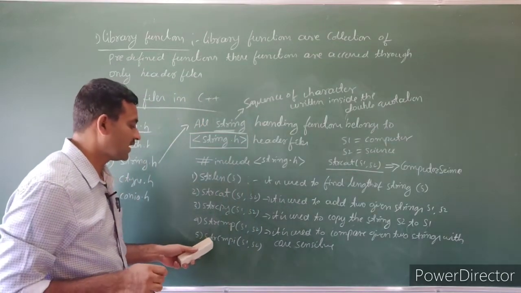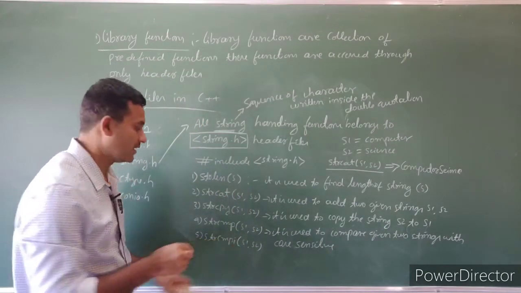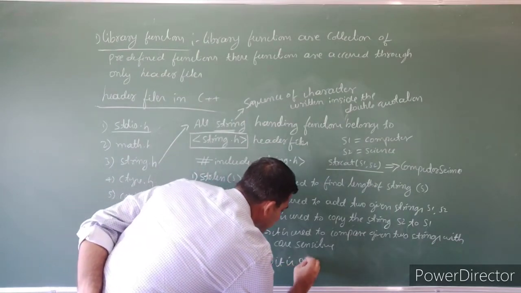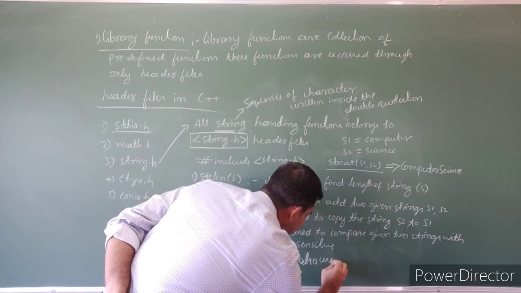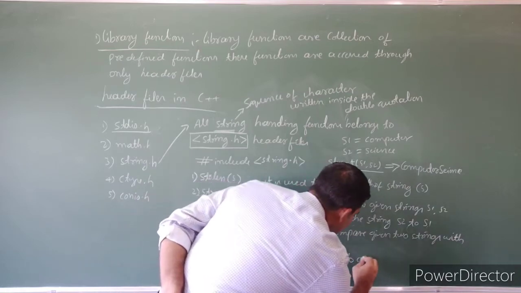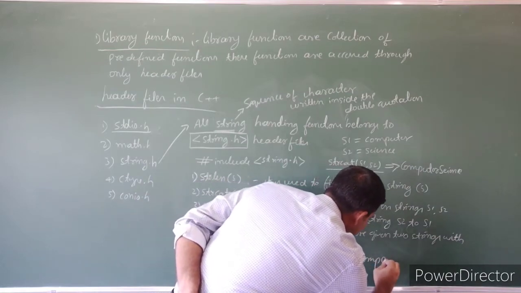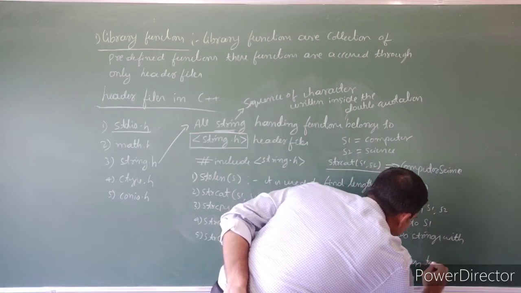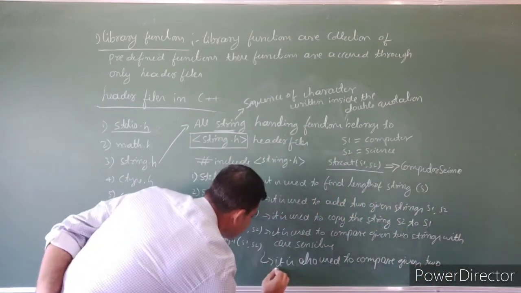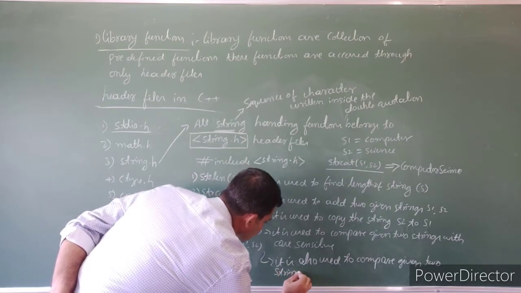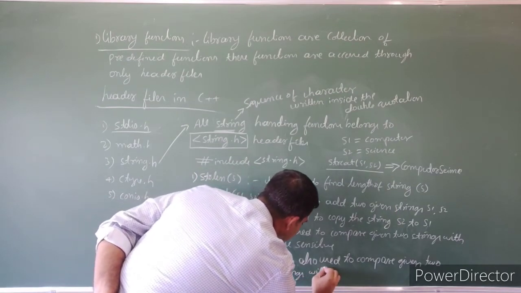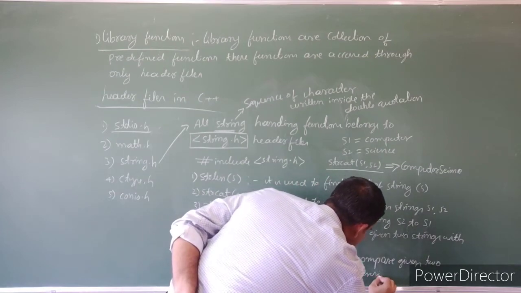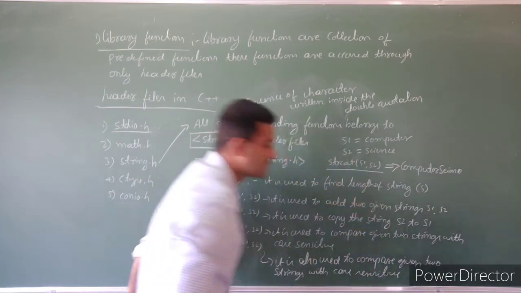Then the last one is strcmpi. Here it is also used to compare the given two strings without case sensitivity.